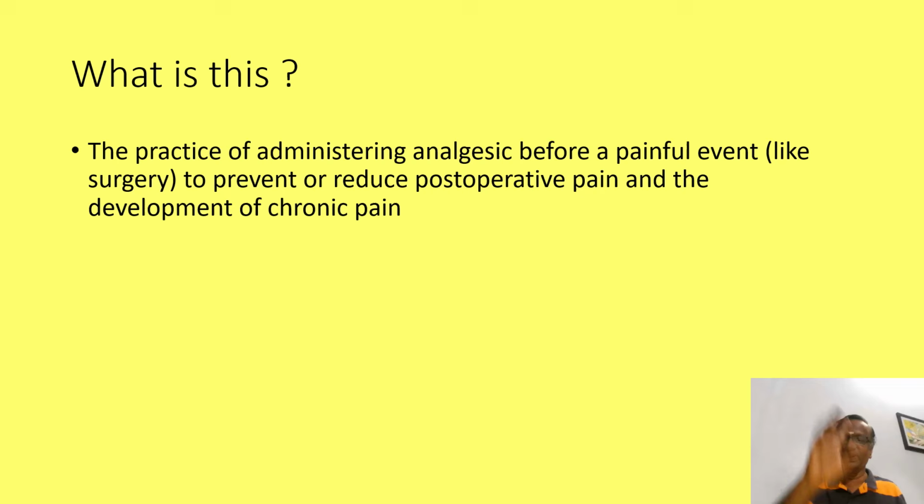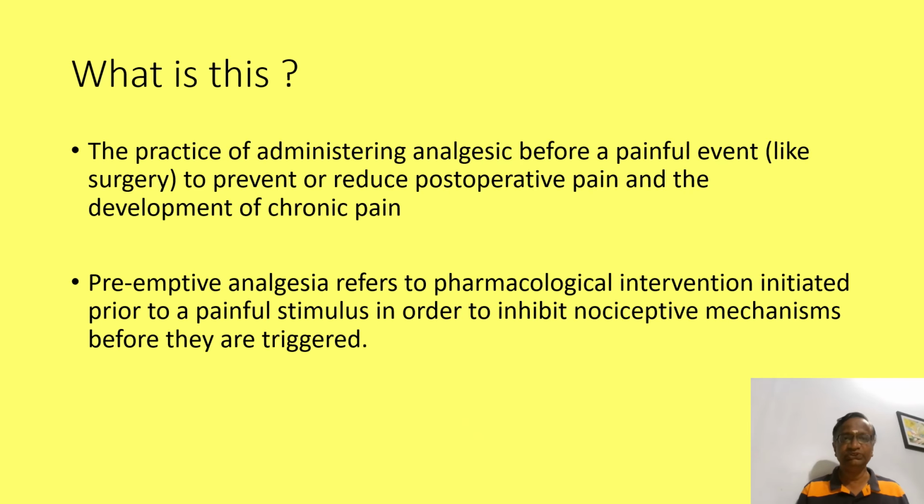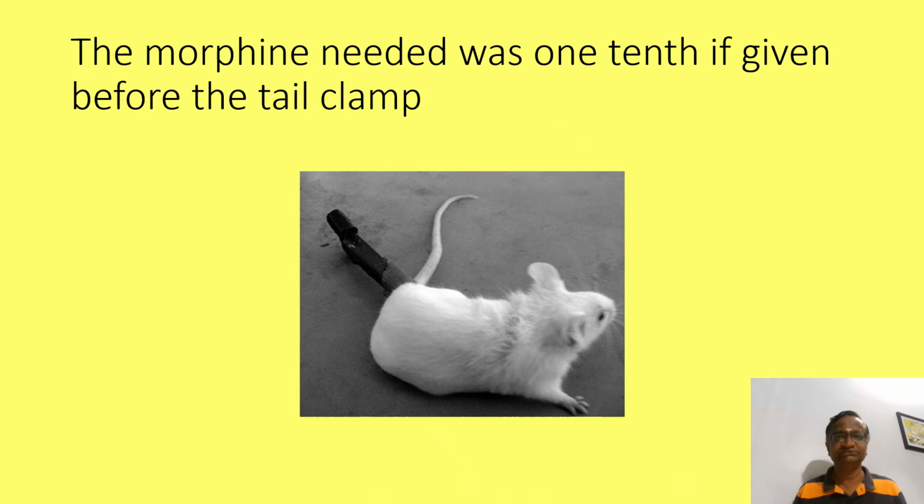So there is a separate slide for me in painfreepartha.com: transition of acute to chronic pain. How does it happen? Preemptive analgesia refers to the pharmacological interventions initiated prior to inhibit nociceptive mechanisms. So, for example, now you give a painful stimulus. There are certain mechanisms which are triggered. Before that, you need to give the pharmacological intervention.